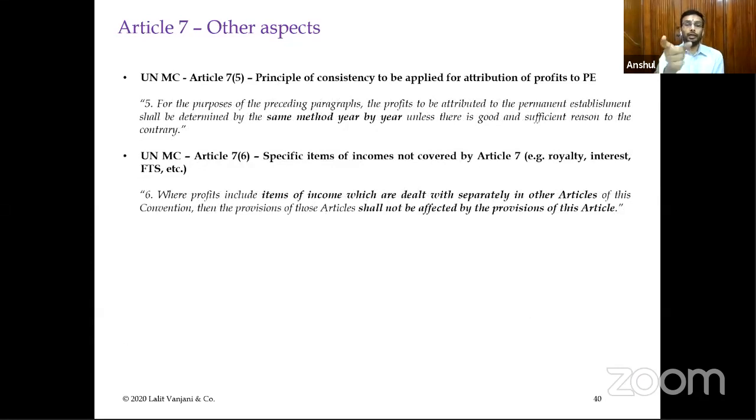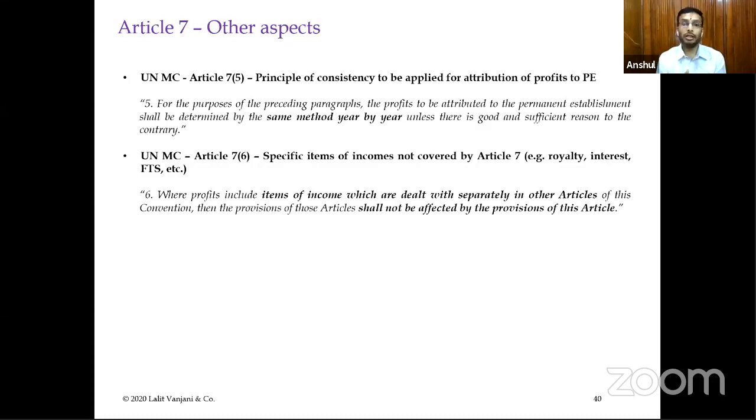Now that was Article 7.5 of the India UK treaty, but Article 7.5 of the UN Model Treaty is the principle of consistency, which says that once a method of attribution or a method of calculation of profits of the PE has been adopted, then the same method will be adopted year on year, unless there is good and sufficient reason to the contrary.